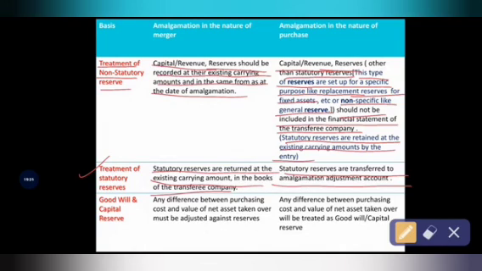But in case of amalgamation in the nature of merger, if any statutory reserves are retained in the transferee company, they are based on the book value or existing carrying amount.